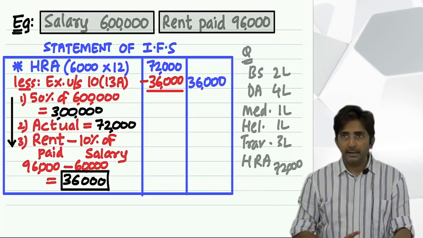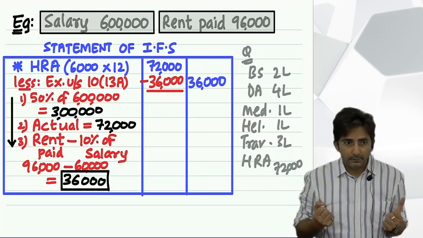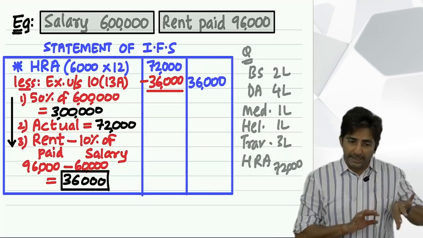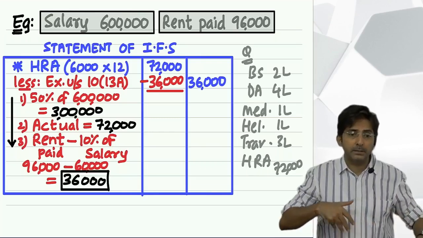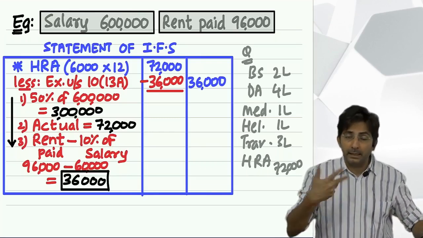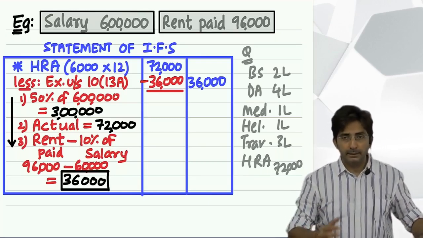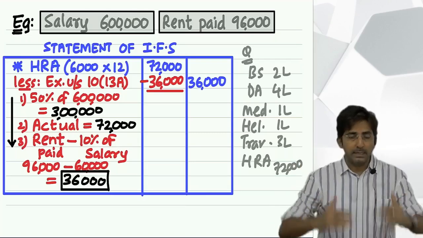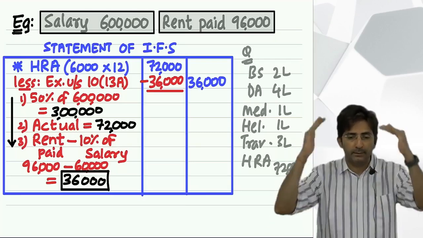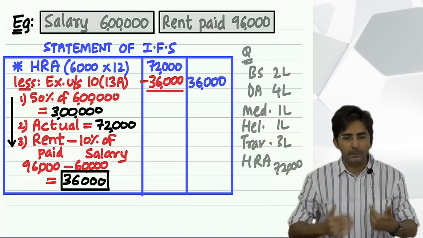Okay. Then actual amount received. Then rent paid minus 10% of salary. And here salary again means basic salary, dearness allowance, turnover commission. This way you will calculate three amounts, and out of the three you have to take whichever is less. Whichever is lower will be deducted. Okay.